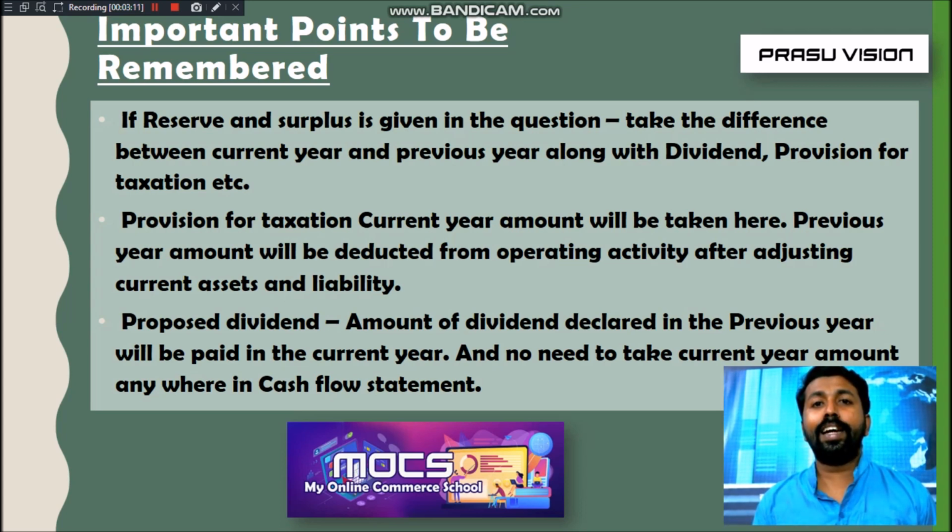Because it is declared in the previous annual general body meeting and will be paid from the current year's profit. There is no change for the adjustment of interim dividend. Actually, the interim dividend is paid during the financial year for which we are calculating or preparing the cash flow statement. So these three important points must be remembered, very important points for the next calculations also.